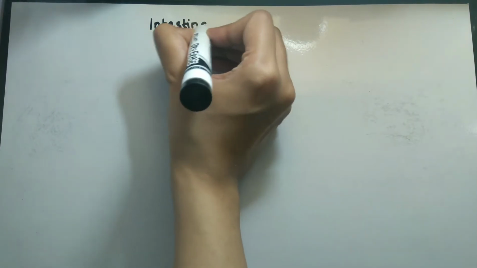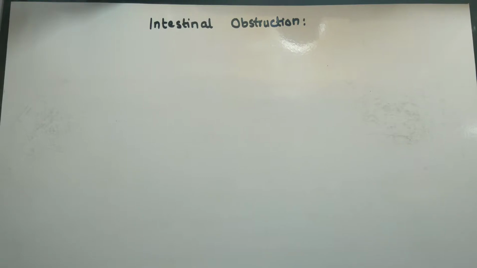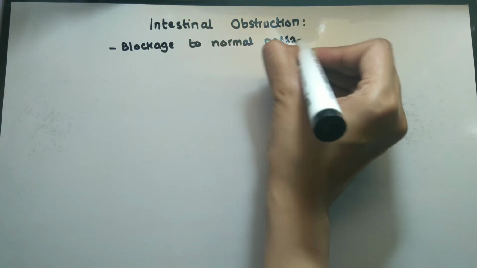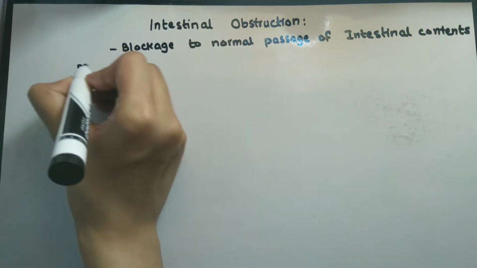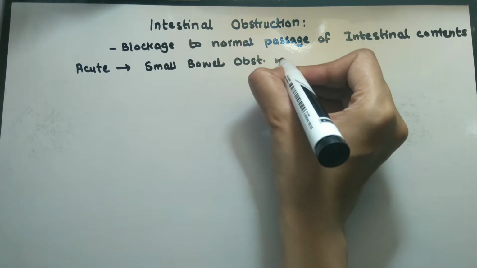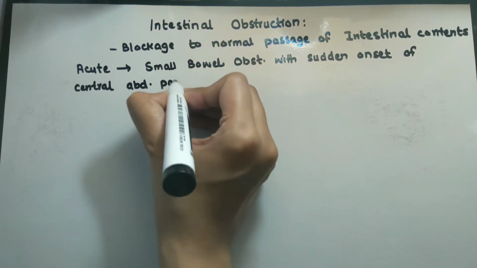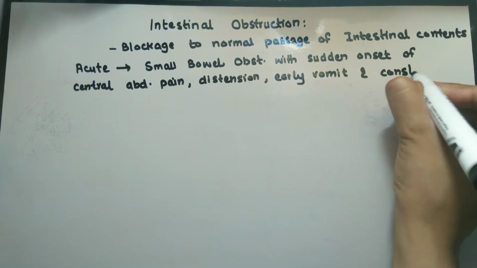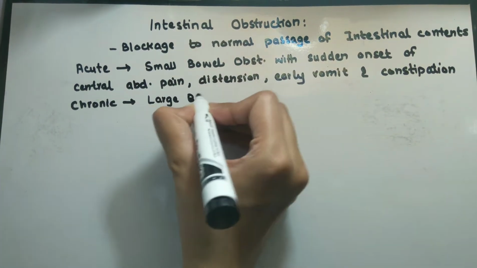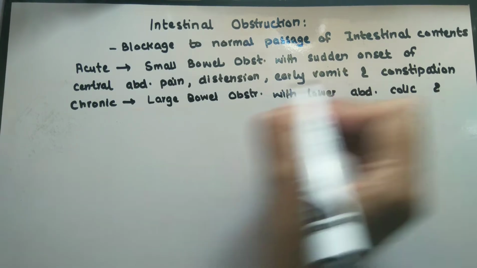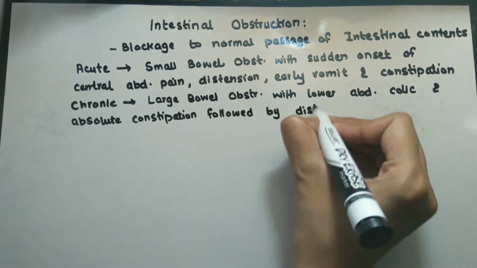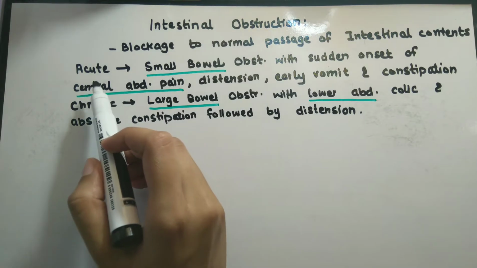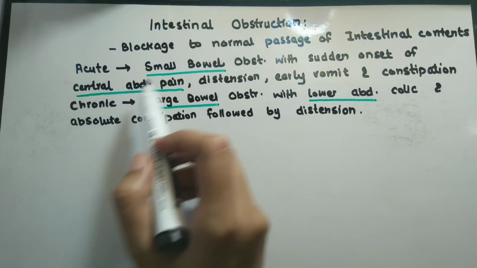Today we will discuss intestinal obstruction. What does intestinal obstruction mean? It is a blockage to the normal passage of intestinal contents. Obstruction may be acute or chronic in origin.